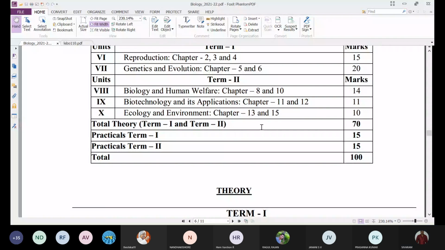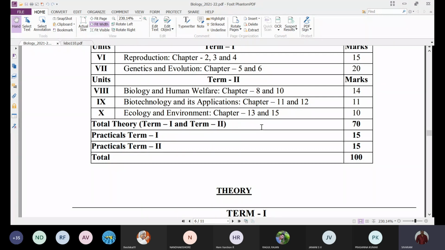And next, the 9th unit is biotechnology. In this biotechnology, we have two chapters: chapter 11, biotechnology principles and process, and chapter 12, biotechnology and its applications.